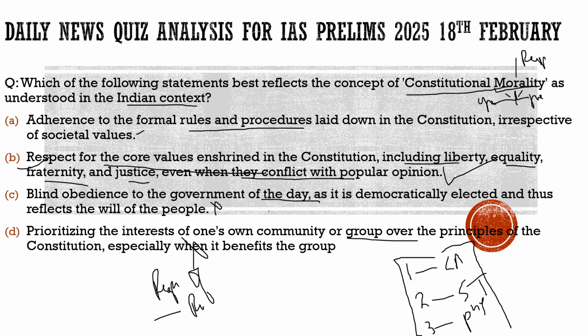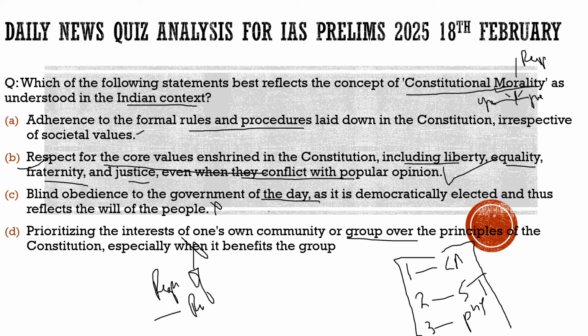Now coming to our question, why we discussed this question: because there was a discussion over constitutional morality in the newspaper today, which talked about its origin and what it represents. As we know, it originated in Greek thought.